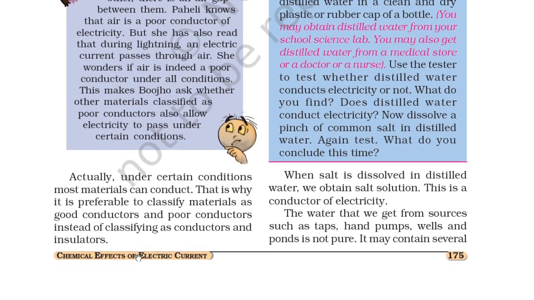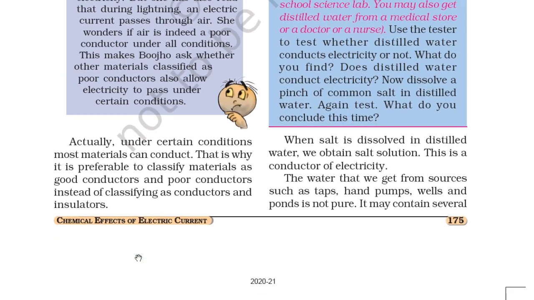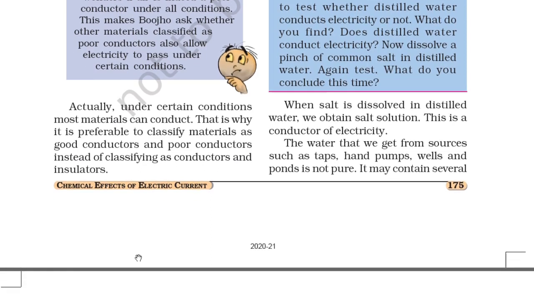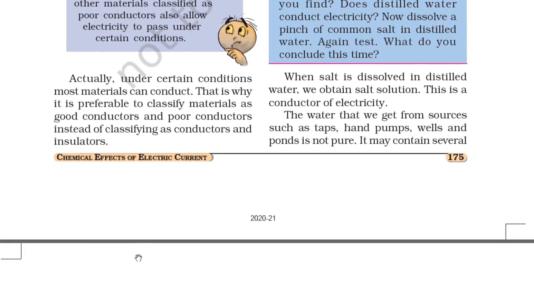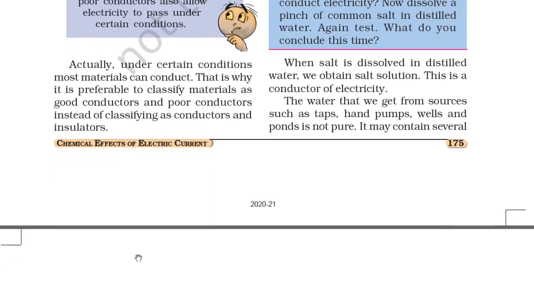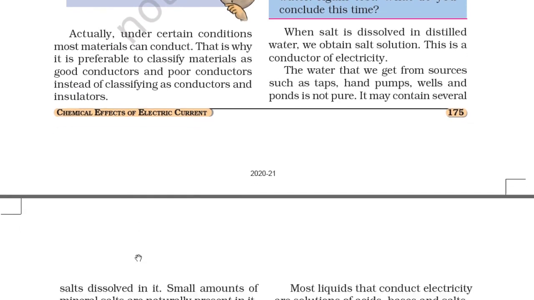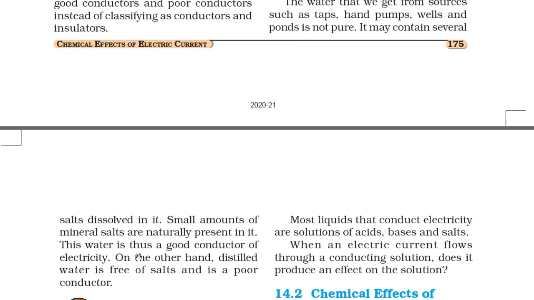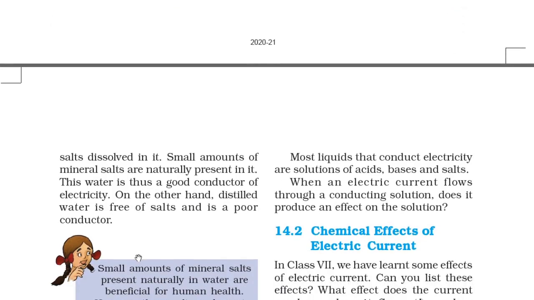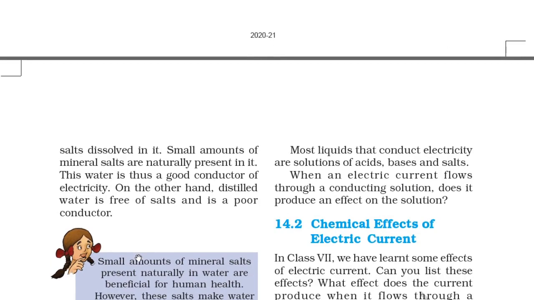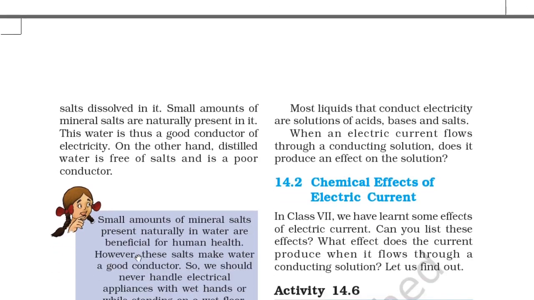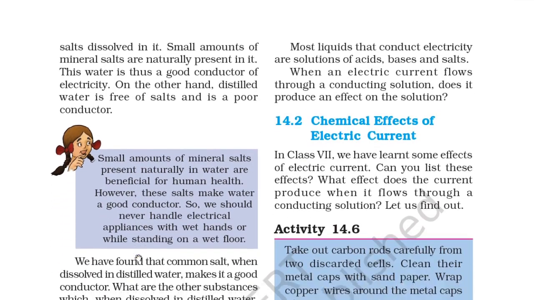Now dissolve a pinch of common salt in distilled water. Again test. What do you conclude this time? So when salt is dissolved in distilled water, we obtain a salt solution. This is a conductor of electricity. The water that we get from sources such as tap, hand pump, well and ponds is not pure. It may contain several salts dissolved in it. A small amount of mineral salts is naturally present in it. This water is thus a good conductor of electricity. On the other hand, distilled water is free of salts and is a poor conductor of electricity.